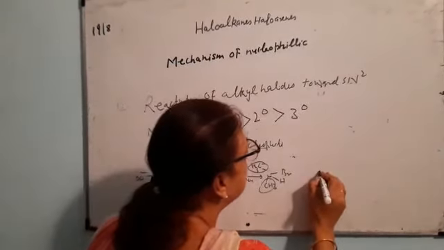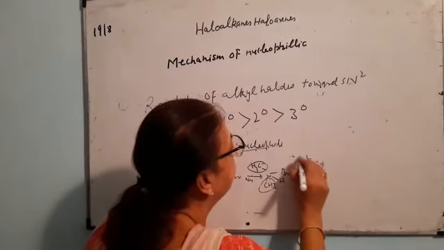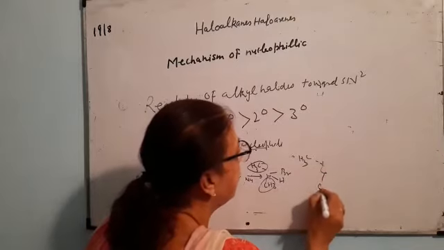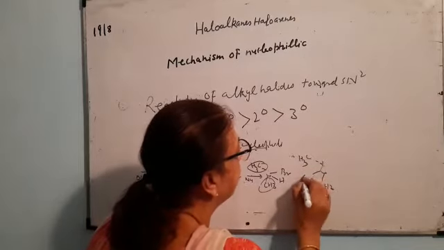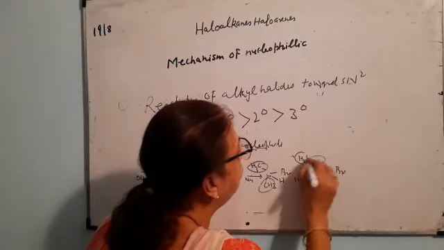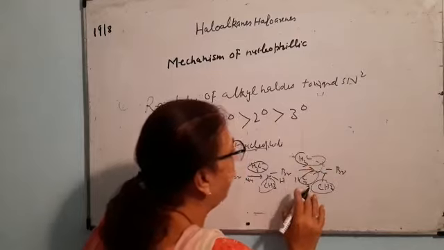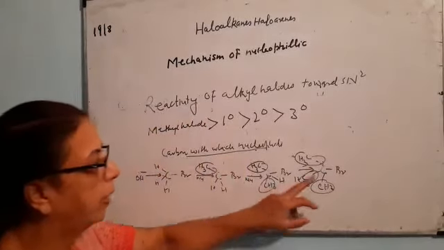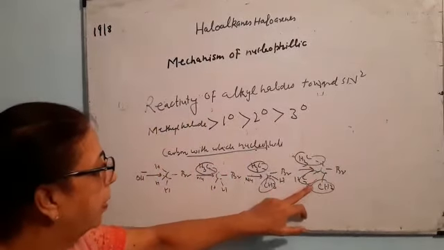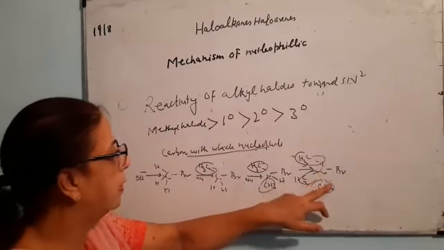Now suppose the compound is like this: CH3, CH3, CH3, Br, and now the nucleophile tries to enter. This will hardly allow the nucleophile to attack this carbon because of the very high steric hindrance.